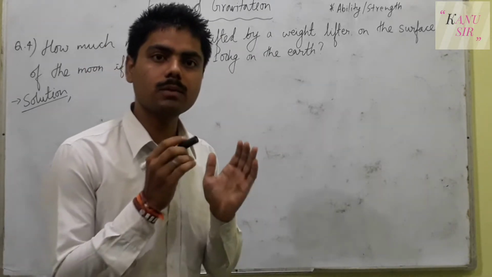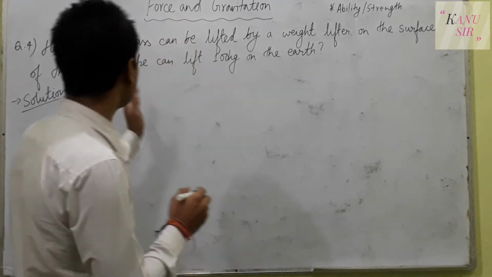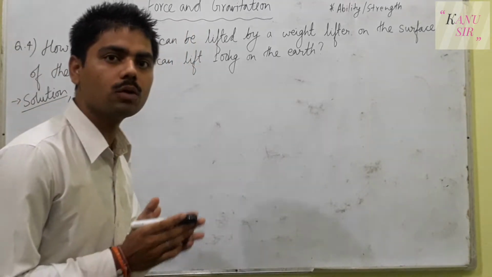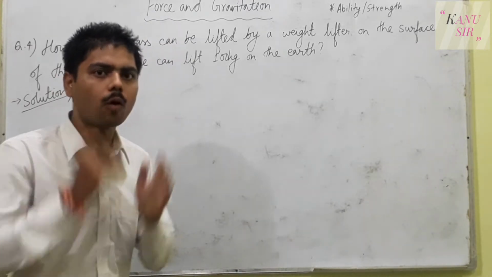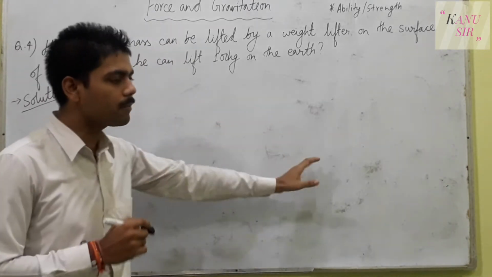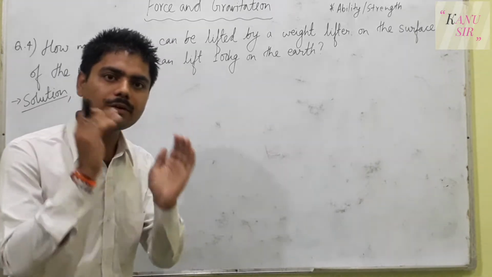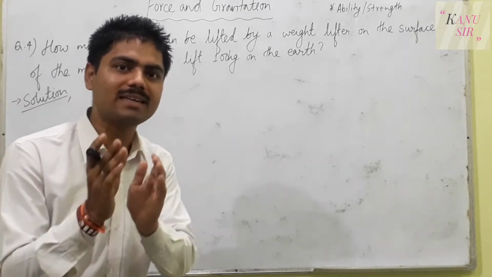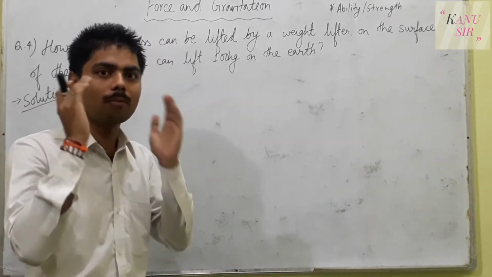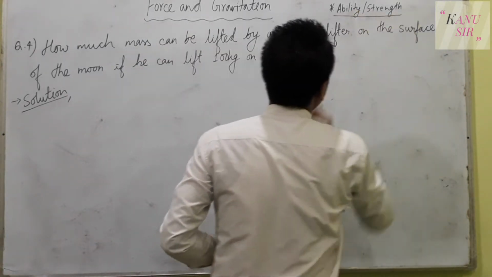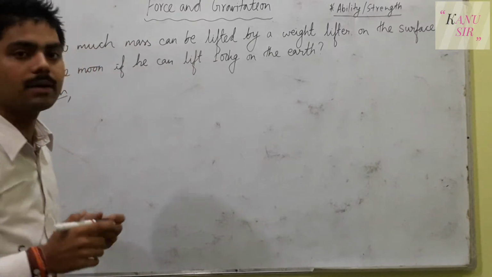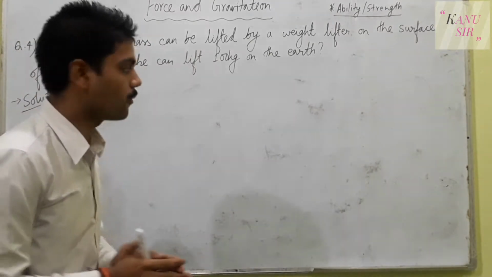So here the next question for today is question number 4. In question number 4, here is something different type of question where the understanding of weight you will come to know. How the formulas are made, that is one sense, but the real understanding of gravity, gravitation and the weight you will come to know. So what is here? Here is the topic I have noted down, that is ability or strength. And let us read the question now.